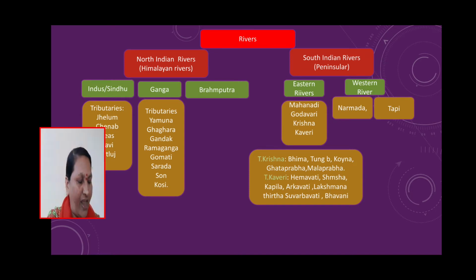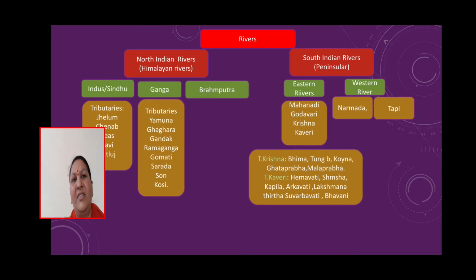The total length of the Indus or Sindhu river is 2,897 kilometers. Its tributaries are Jhelum, Chenab, Beas, Ravi and Sutlej.